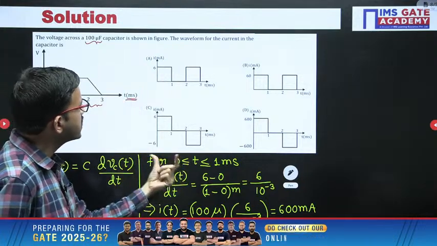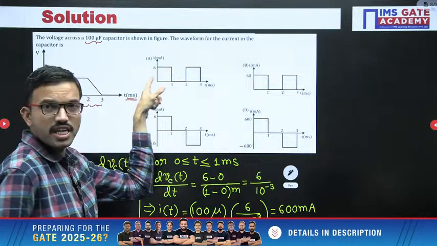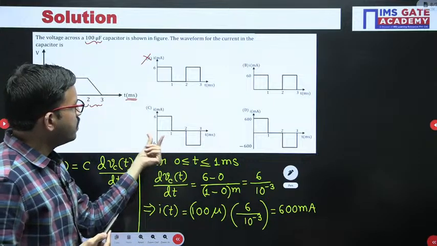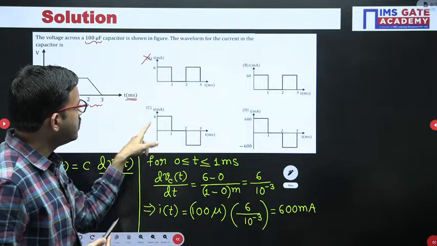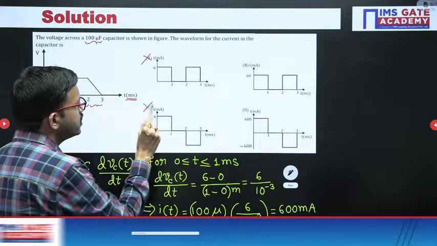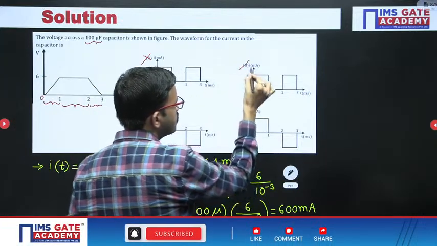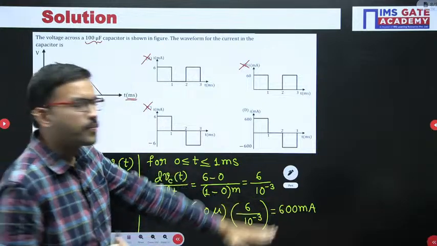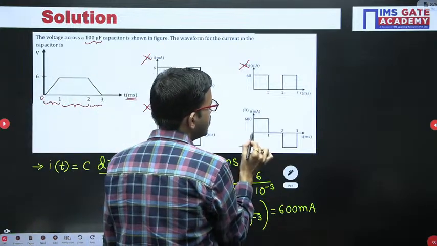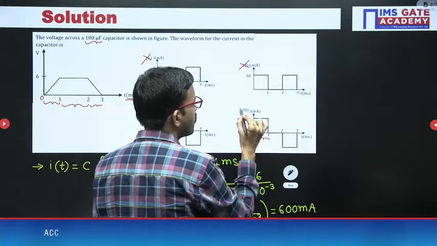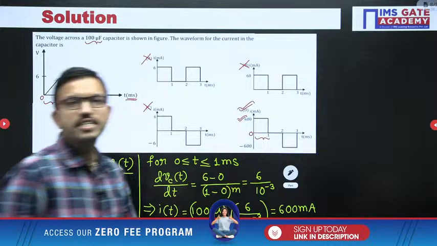0 to 1 millisecond, here 6 milliampere, so this is not correct. Next, 0 to 1 millisecond, here 6 milliampere, this is also not correct. Next, 0 to 1 millisecond, 60 milliampere, that is also not correct because here 600 milliampere, right? So only one choice is there. In the interval 0 to 1 millisecond, 600 milliampere. So option D is the correct one.